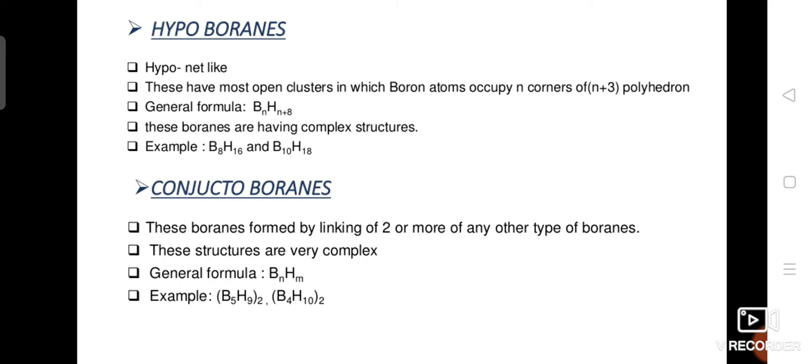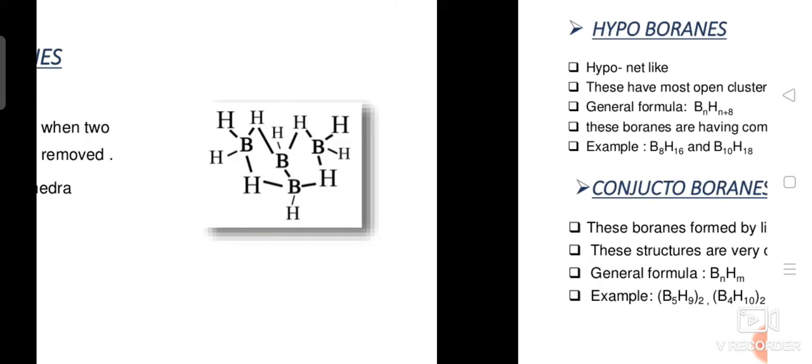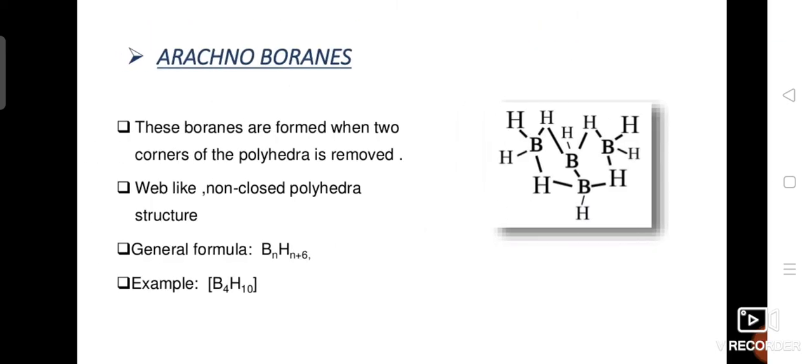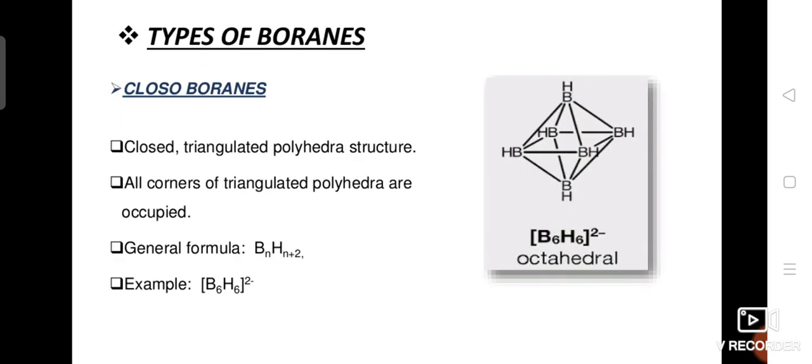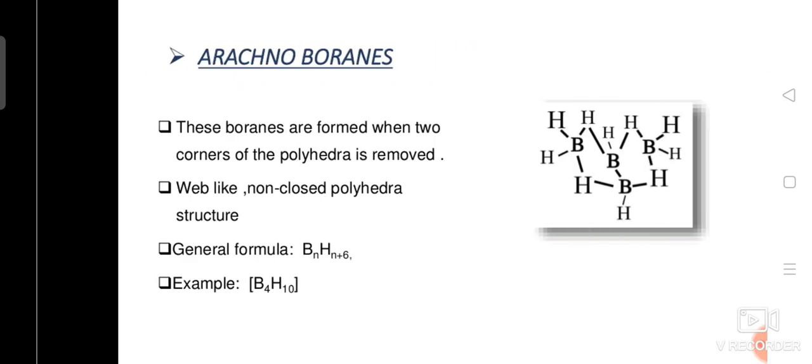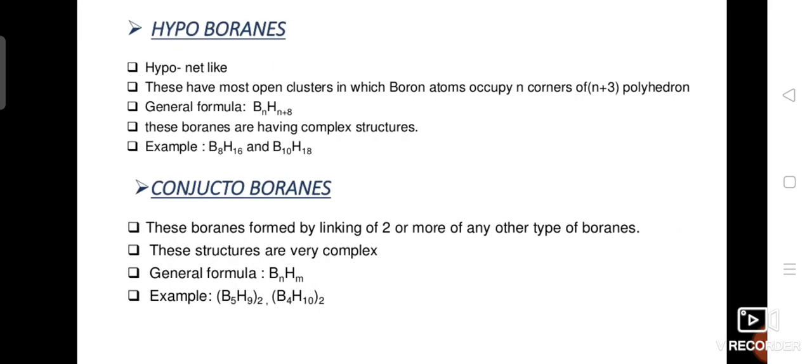And next you have hypoboranes. Hypoboranes means net-like structure, and the general formula is BnHn+8, which have n+4 electron pairs. Here in closo you have n+1, in nido n+2, arachno n+3, and hypo having n+4 electron pairs.